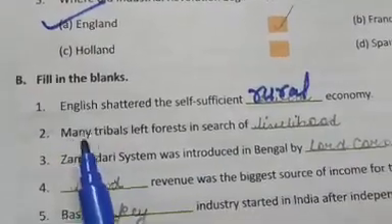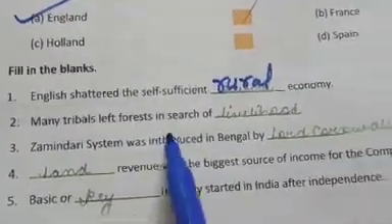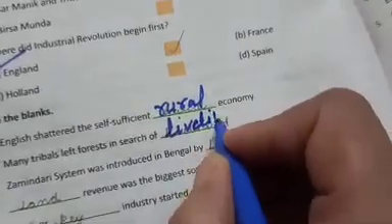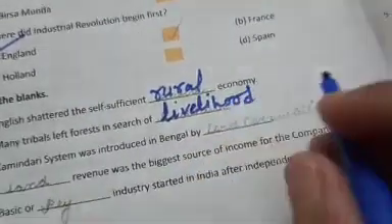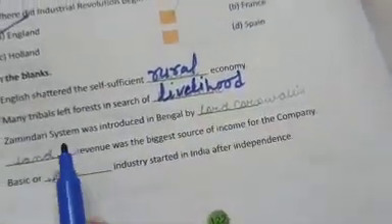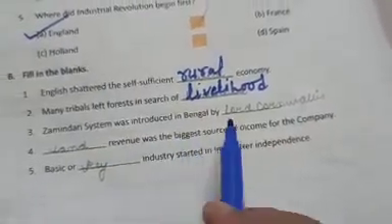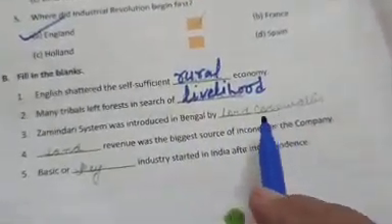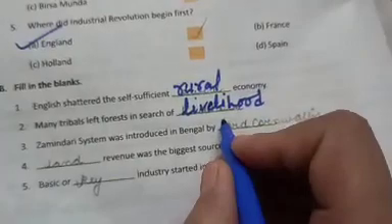Then many tribals left the forest in search of livelihood. Then the Zamindari system was introduced in Bengal by Lord Cornwallis.